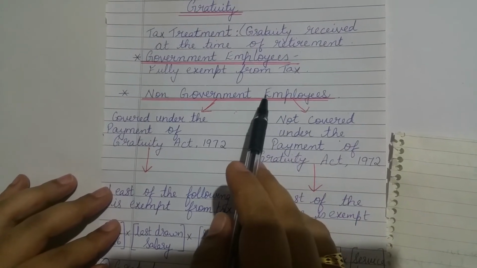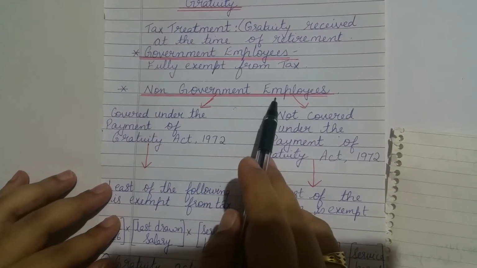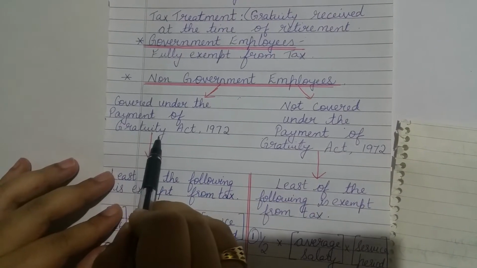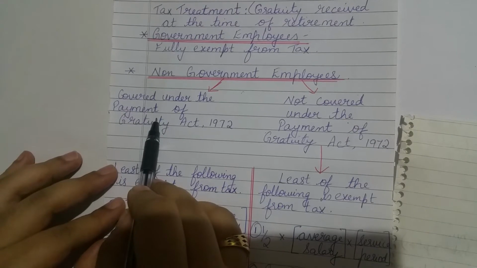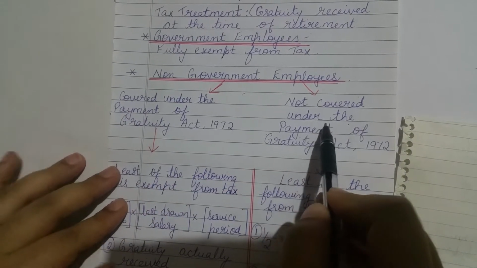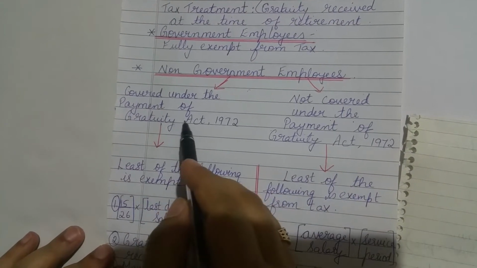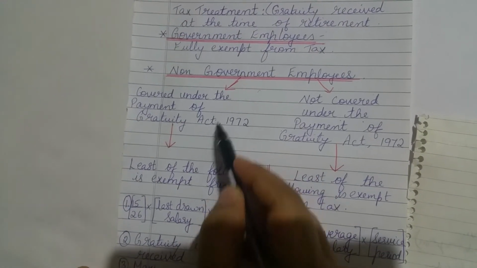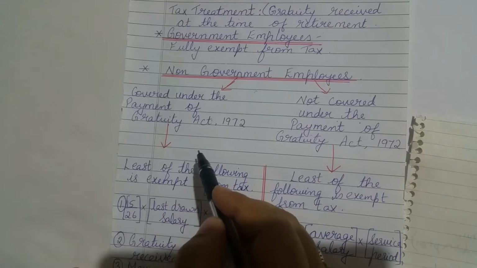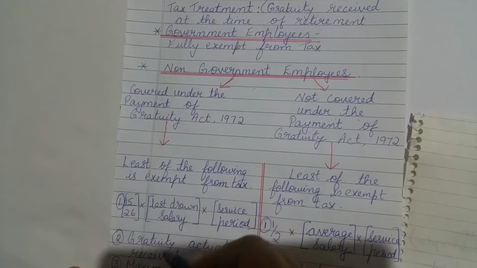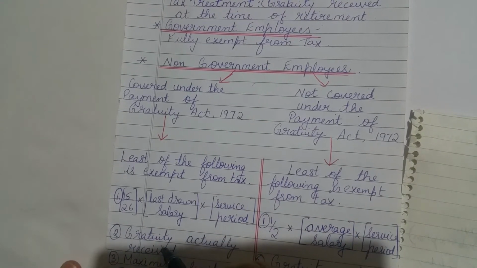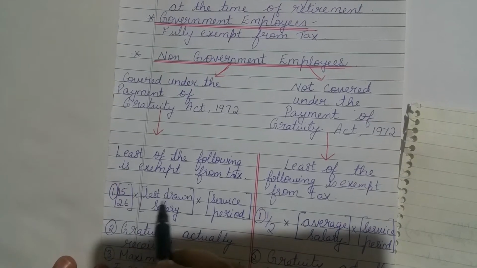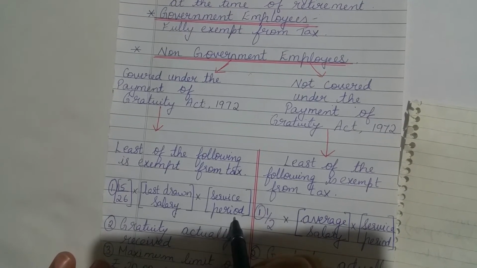So to compute the gratuity for non-government employees, these are the basic two things which you need to ascertain. First, you need to ascertain whether the employee is covered under the Gratuity Act or whether he is not covered under the Gratuity Act. Now, supposing an employee is covered under the Payment of Gratuity Act, then whatever is the actual amount of gratuity, from that the least of the following should be deducted. So here the first is 15 divided by 26 into last drawn salary into service period.